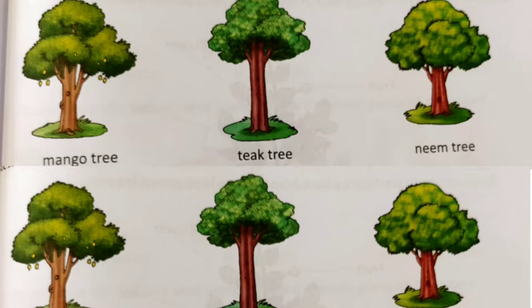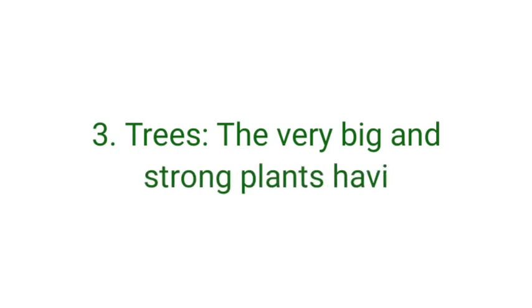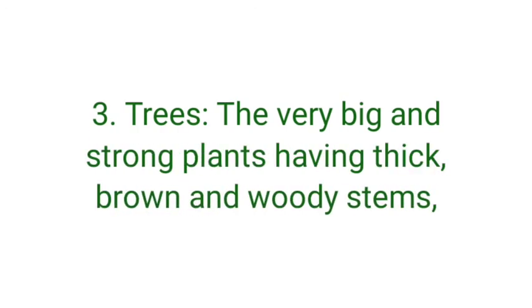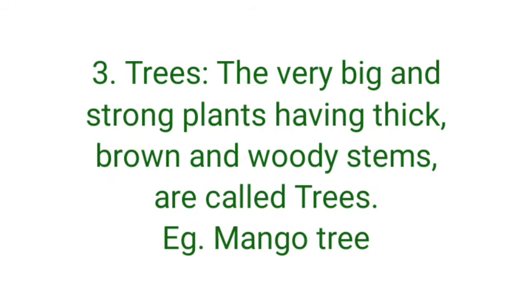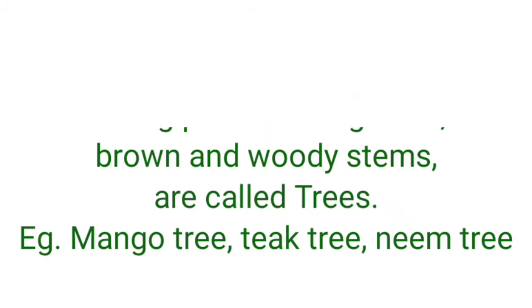So now come to the definition of trees. The very big and strong plants having thick brown and woody stems are called trees. Once again, I am going to repeat this definition of trees. The very big and strong plants having thick brown and woody stems are called trees.